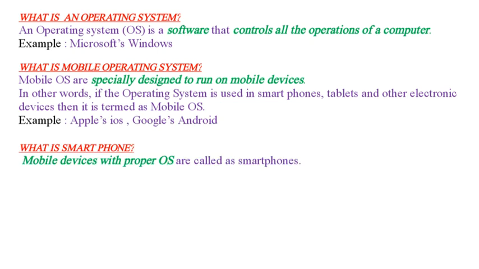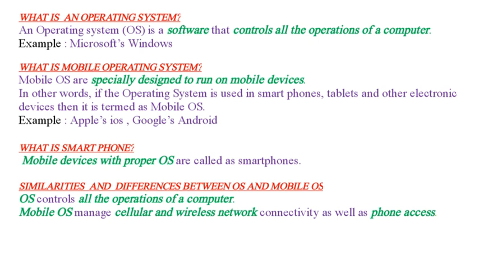Now let us see what is meant by smartphone. We are familiar with the word smartphone. Let us know the definition for the word smartphone. Mobile devices with proper OS are called smartphones. If a mobile device has a proper OS, then it is termed a smartphone.